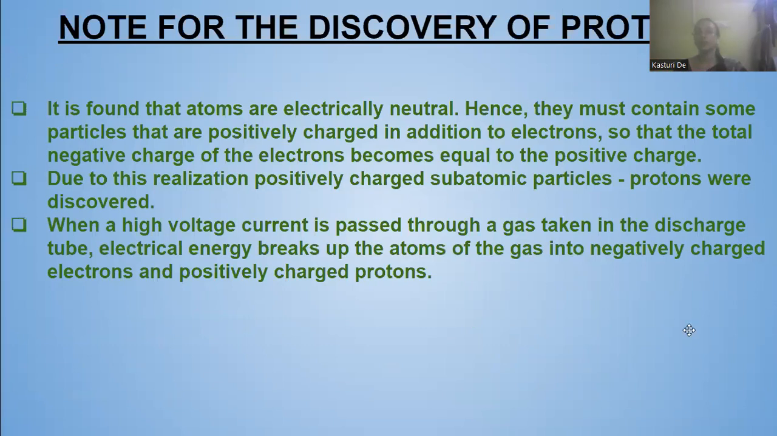So note that after the discovery of the electrons, it was found that atoms are electrically neutral. So that means there must be some positive charge present in the atom which will neutralize the negative charge of the electrons. That is why the atom's charge is neutral. That concept, that atoms are electrically neutral, led to the discovery of the protons.